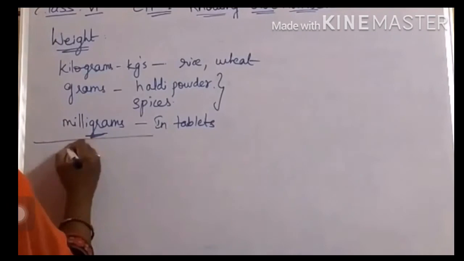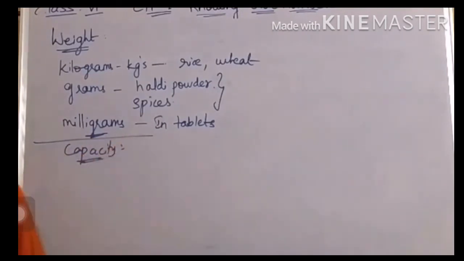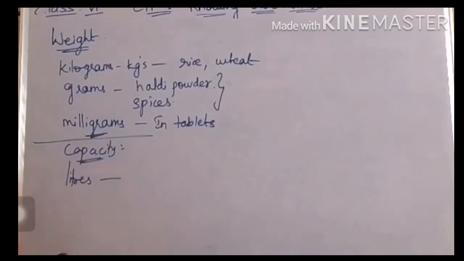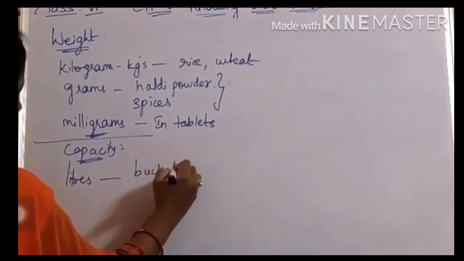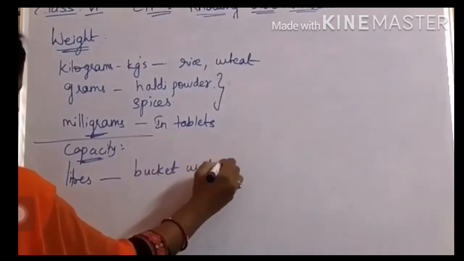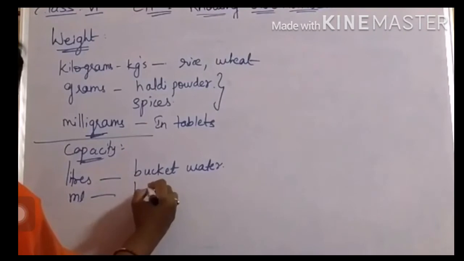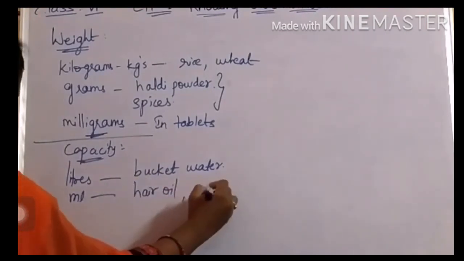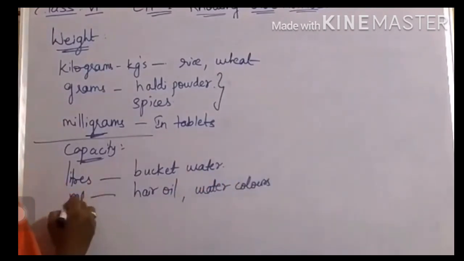Coming to next, children, capacity. The liquids, right? Capacity. Where do you use liters? Liters means when you measure the bucket water, you will measure the bucket water with the liter. Okay? And coming to milliliters, where you will use hair oil in the bottle or watercolors. Yes, these are where you will use milliliters.